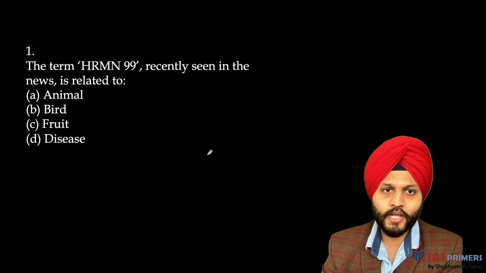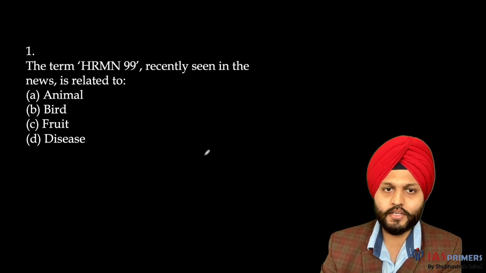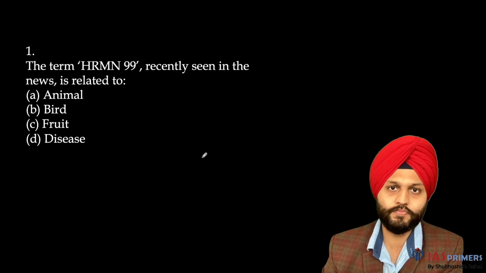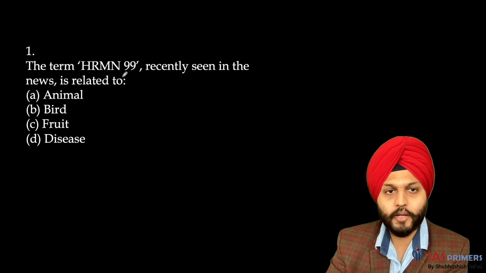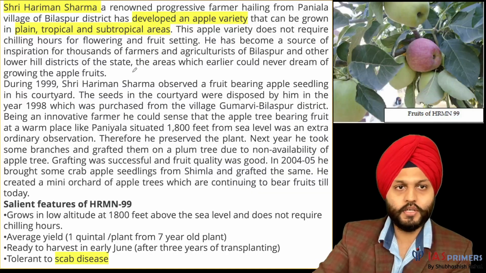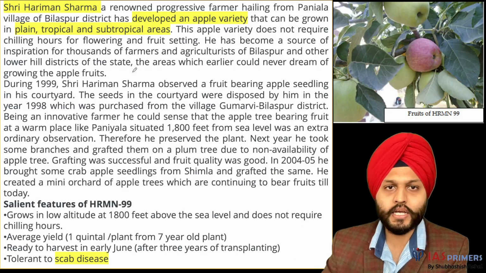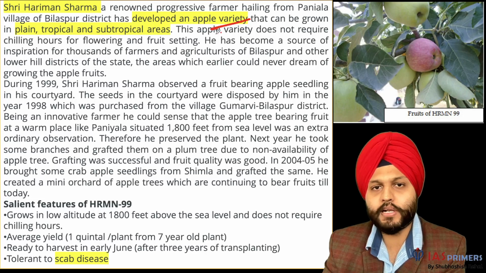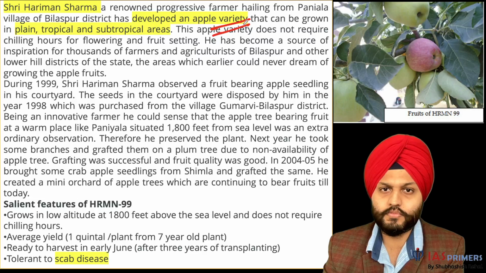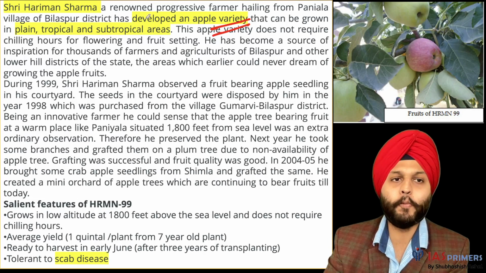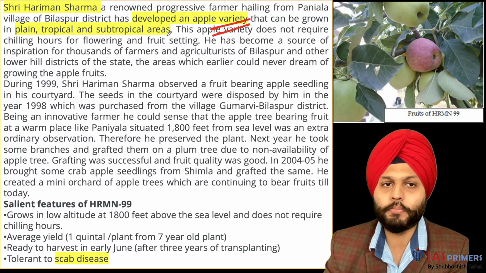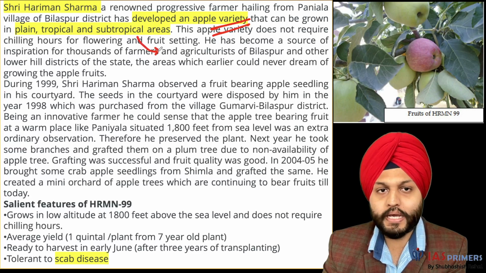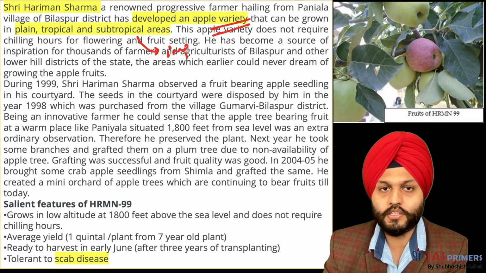The term HRMN 99 recently seen in news is related to which of the following? Fine. So HRMN 99, as you can see in this image, is basically an apple variety which can grow in plain, tropical and subtropical areas. This is what makes it important.